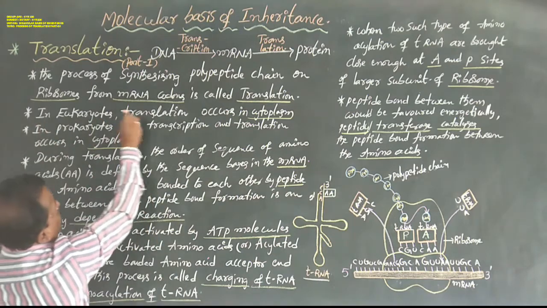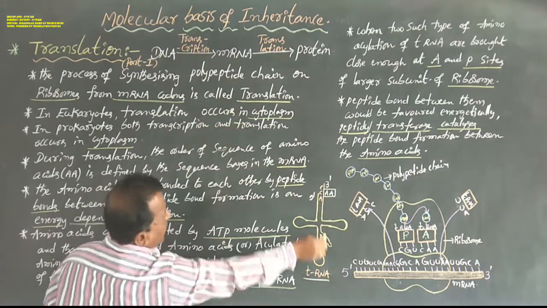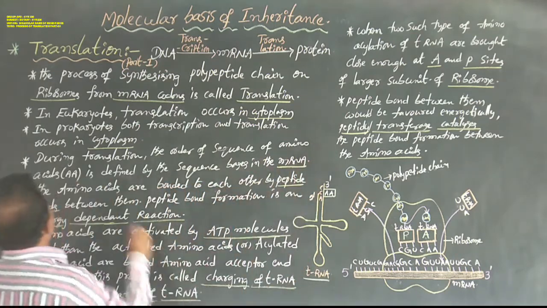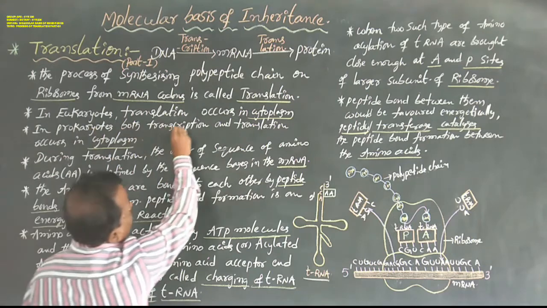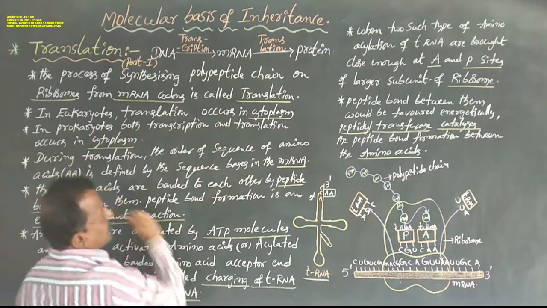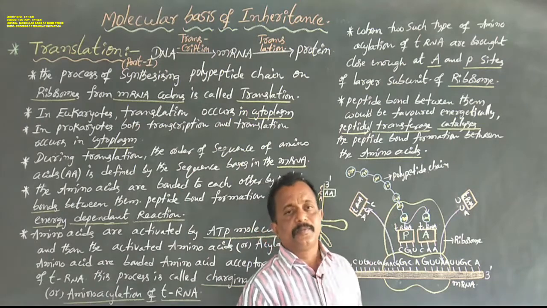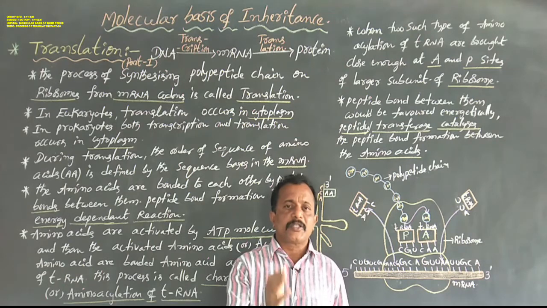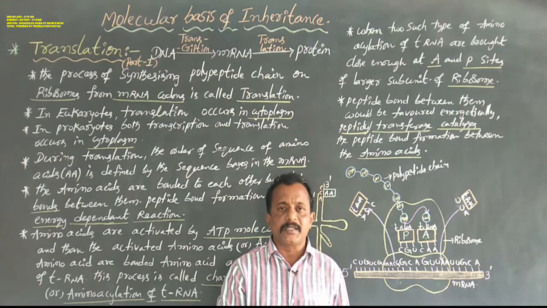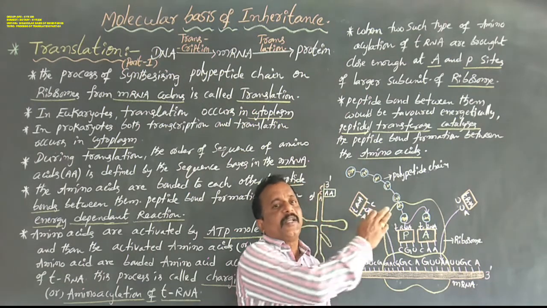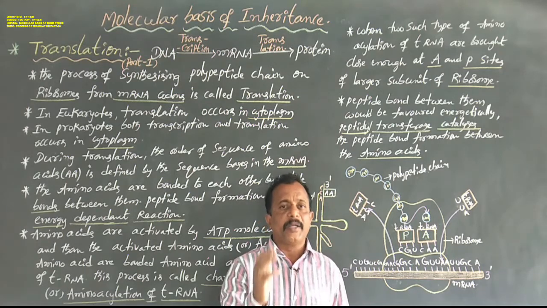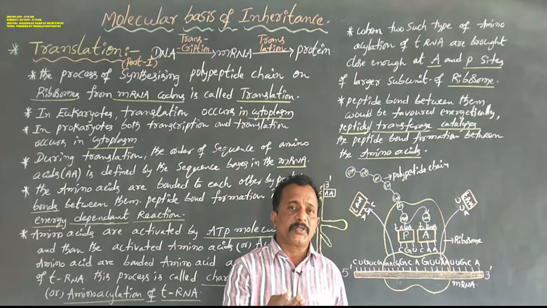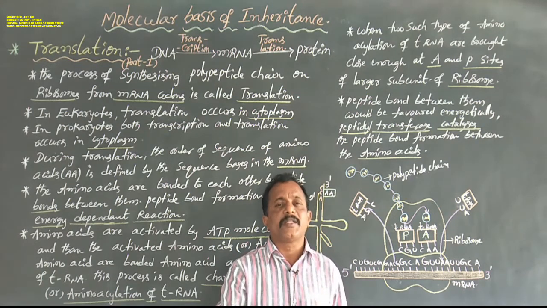In prokaryotes, both transcription and translation occur in the cytoplasm. This is a very important area.